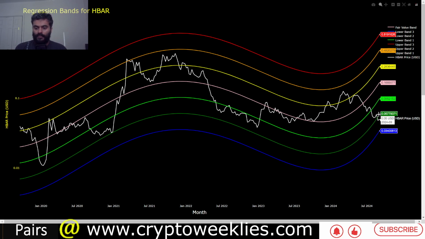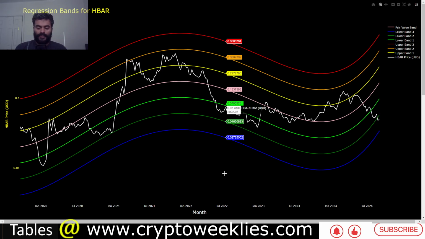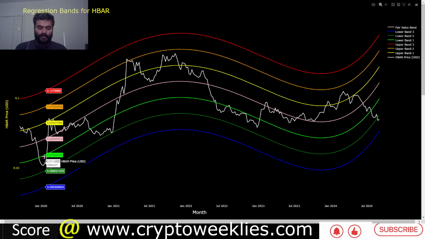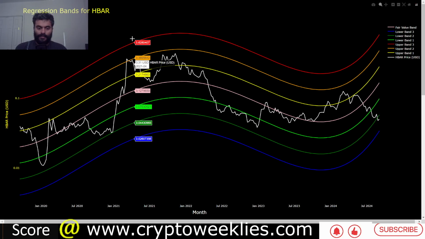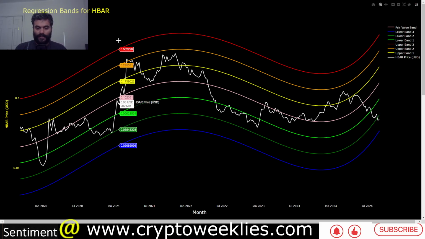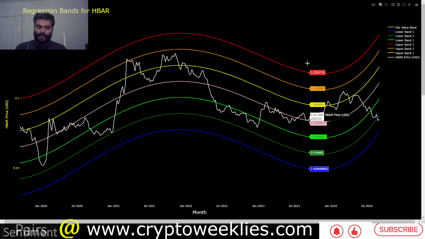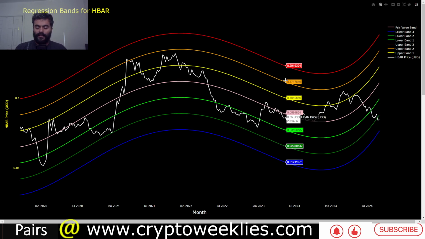So the first key value to notice is if the token were to rally beyond 5.77 cents. The second value is the 1 standard deviation bottom at around 9.2 cents, and the third level to watch is the 16.69 cent level, which is the fair value of HBAR. Again, this is derived by using a polynomial regression function, which explains the nonlinear relationship of price with time. There are phases of the market when the price goes up with time, typically during the bull market, and during the bear market, they go down with time.